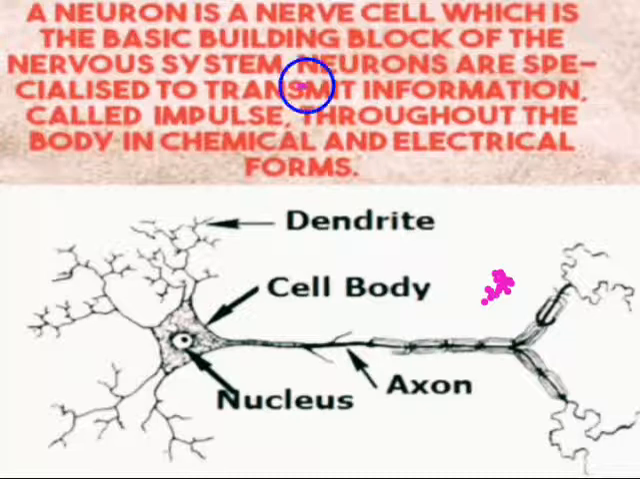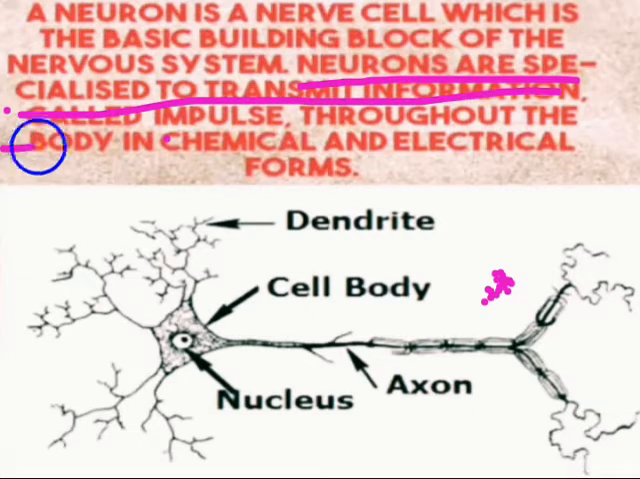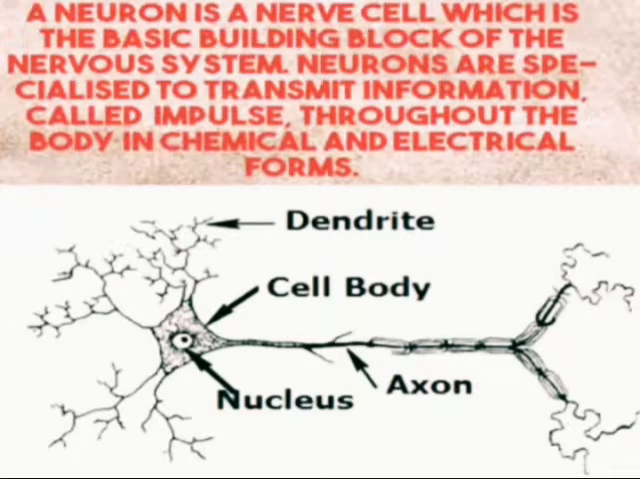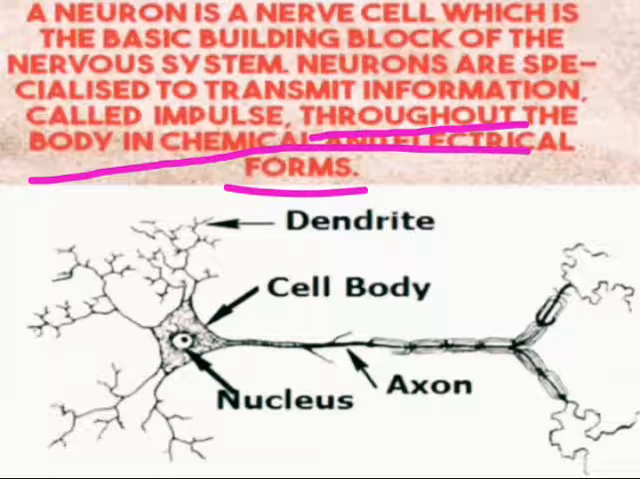Now see, neurons are specialized to transmit information, called impulses, through electrical and chemical forms. As I told you, the receptor will take up the information and pass it to the neuron, and the neuron will send it to the brain.